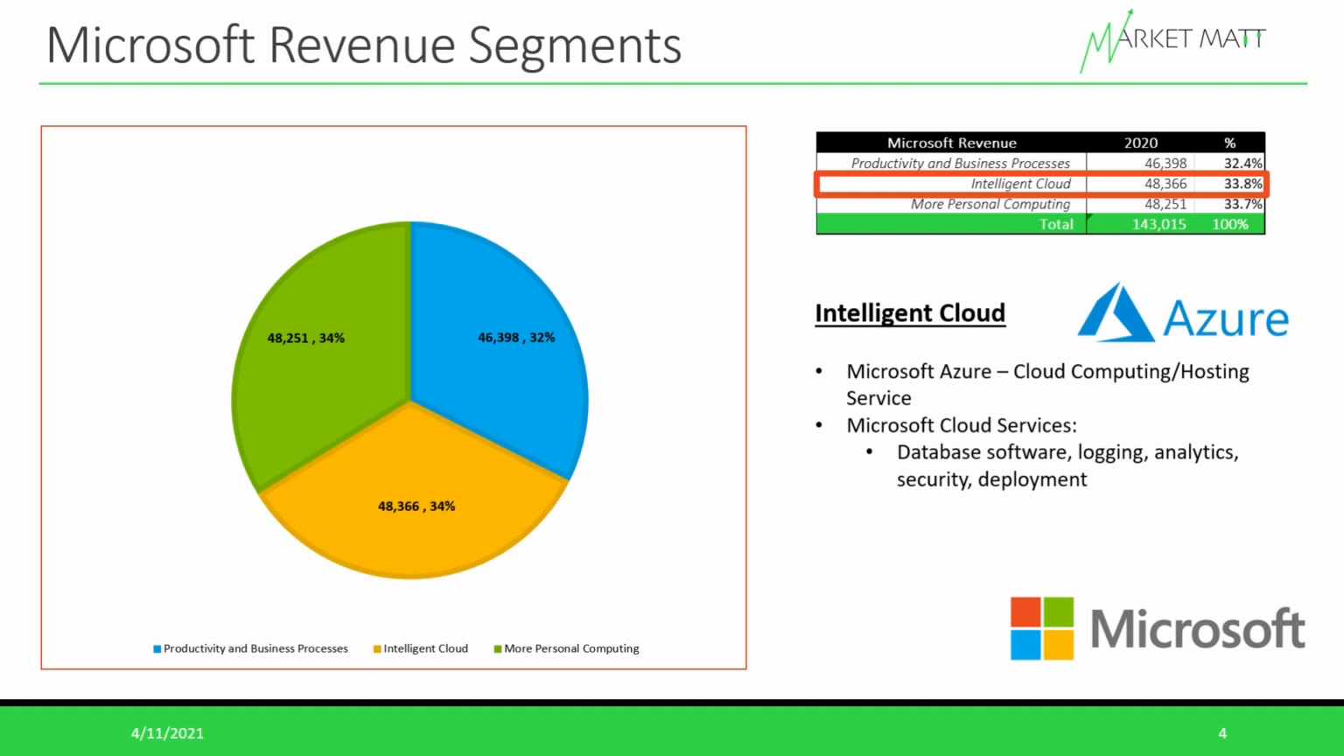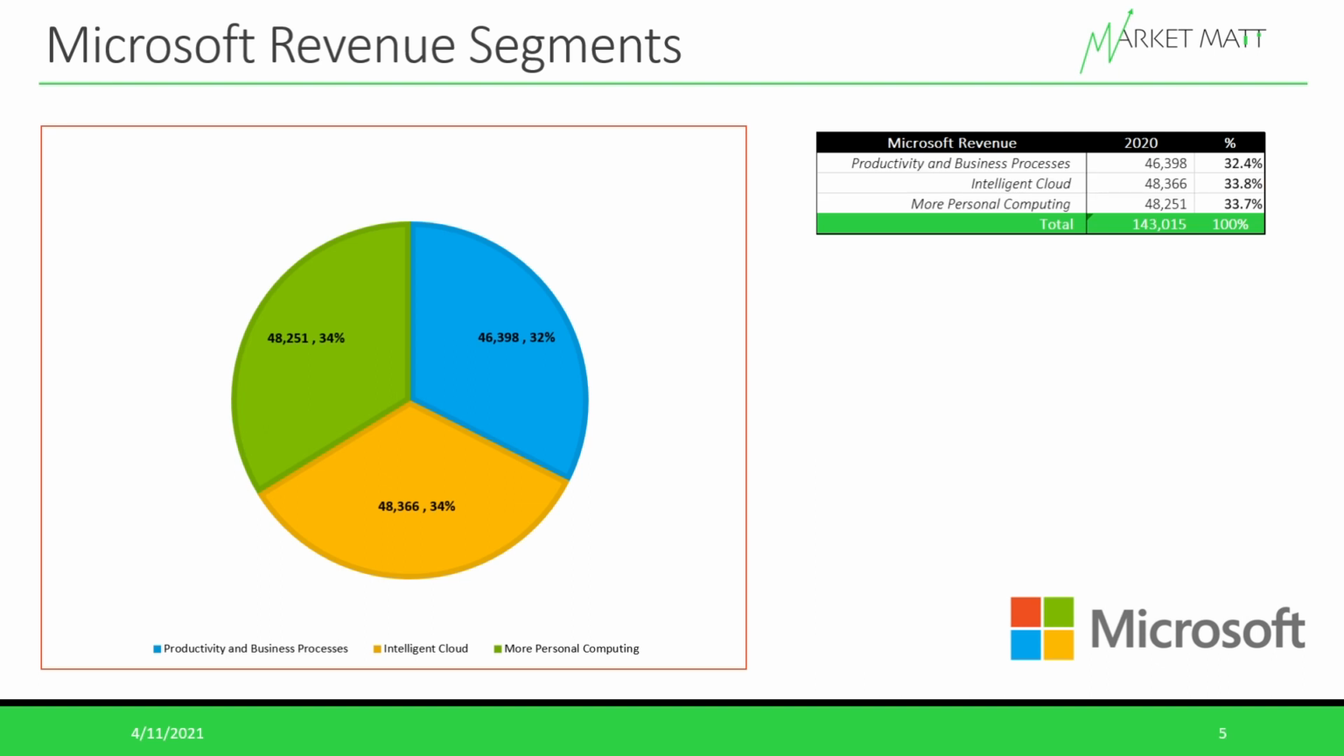It's going to include its cloud computing or hosting platform, which is what everyone knows as Microsoft Azure. And it's also going to include Microsoft's cloud services, which are going to be services related to database software, logging, analytics, security, deployment. Any application or customer being onboarded on the cloud, they're going to have the choice either to use Microsoft's cloud services or those of third parties to include in their cloud stack. But for Microsoft, most of the growth is coming from hosting a lot of these applications on its cloud software. So this is really where the growth from Microsoft Azure is coming from.